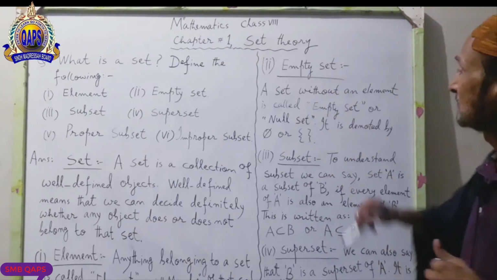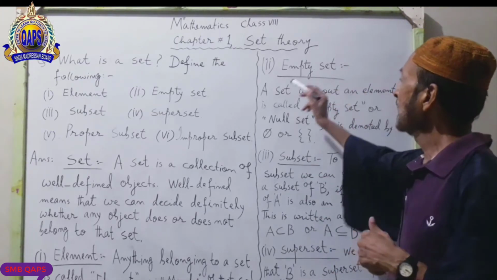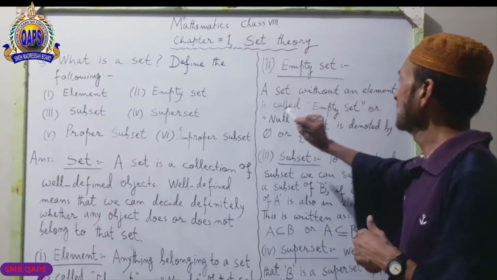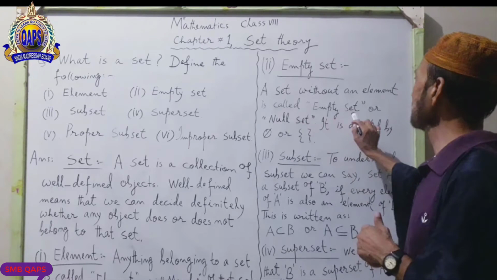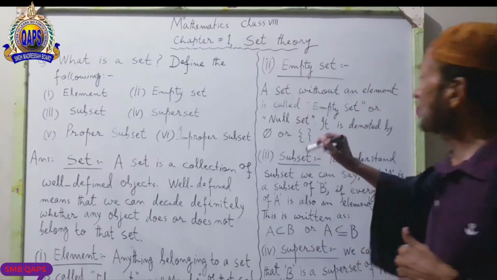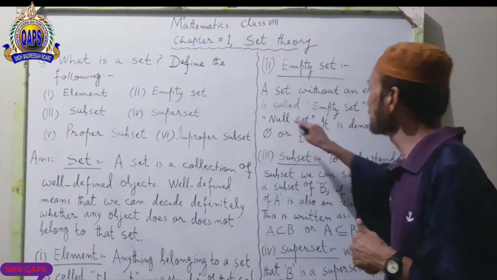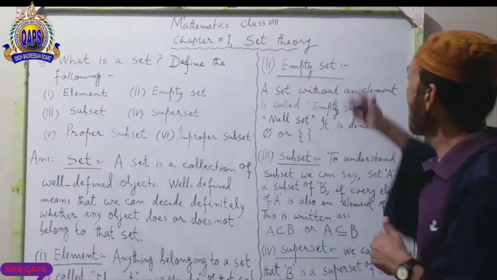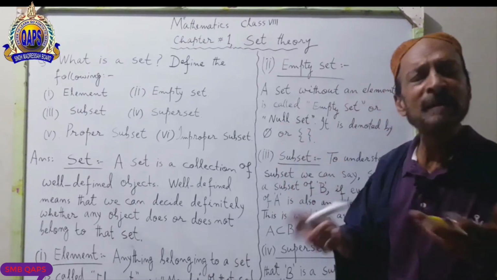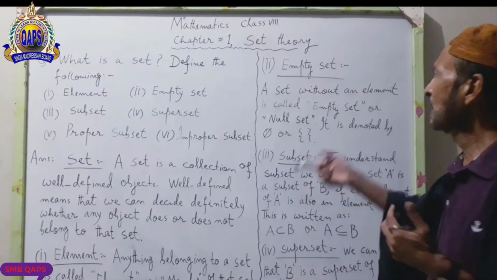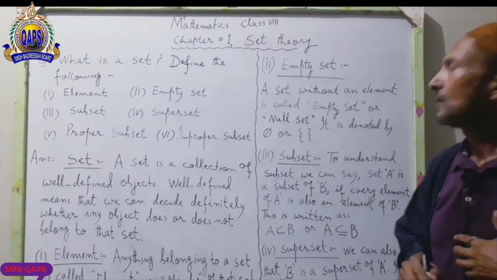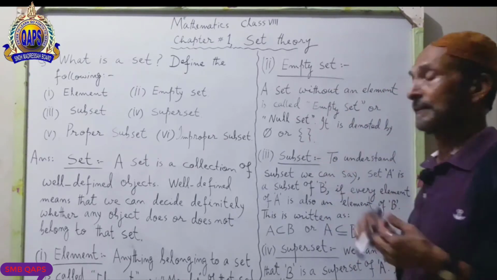Definition: what is an empty set? A set without an element is called an empty set or null set. Remember this word, null. Empty and null have the same meaning, so we can say empty set or we can say null set.